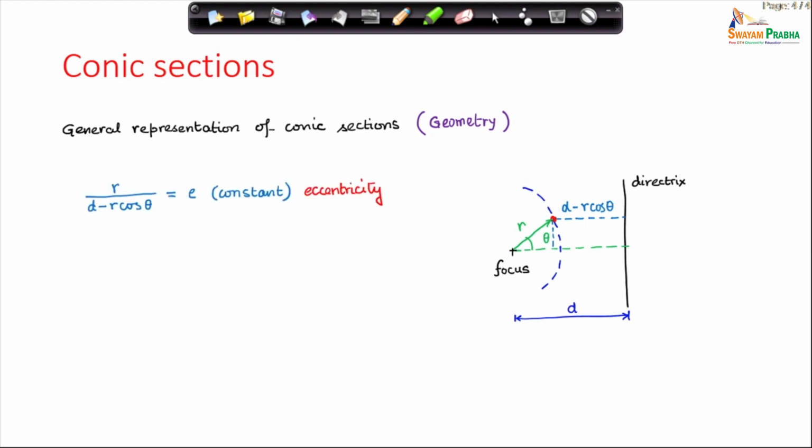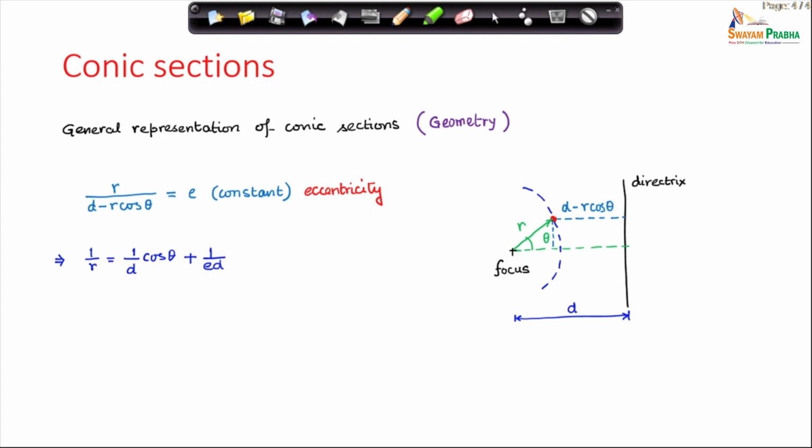Now, it is known that this ratio, of the distance from a fixed point and a fixed line, is constant. So, r is the distance from the focus, and d minus r cos theta is the distance from the directrix. This constant is called the eccentricity, E. If you find the locus, when E is constant, it has the form 1 over r equals 1 over d cos theta plus 1 over E d.